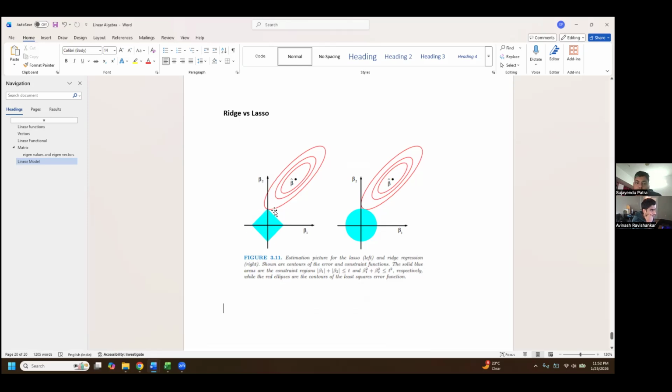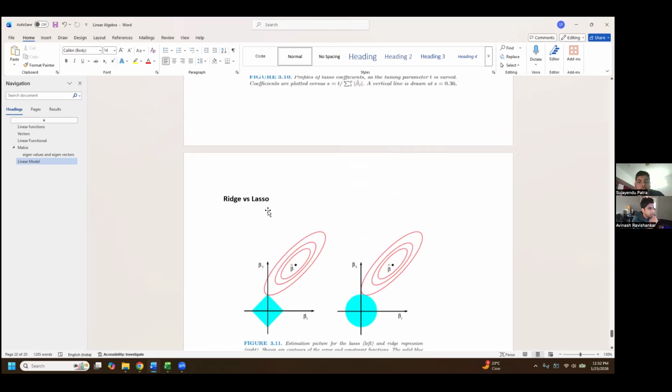So the square in this case has four corners, right? I was going to ask though, can we back step once? Intuitively, why is the lasso more of a sharp shape? Oh, yeah. So let me explain that.